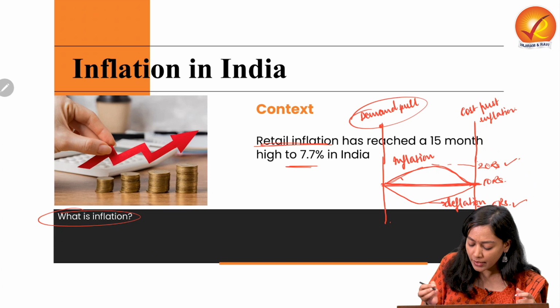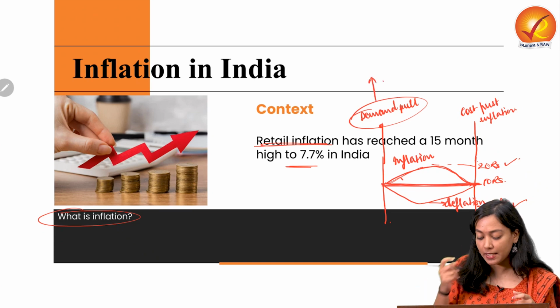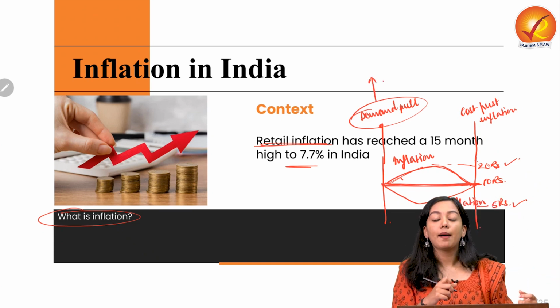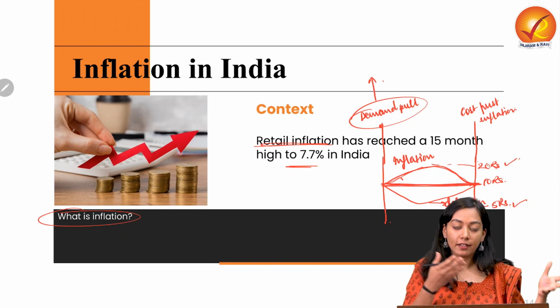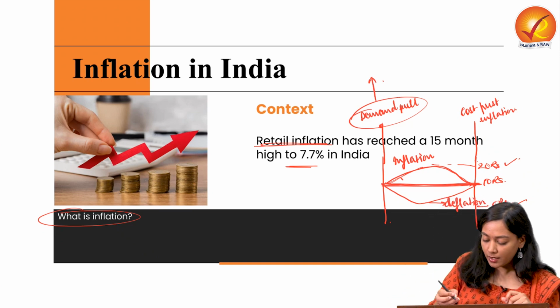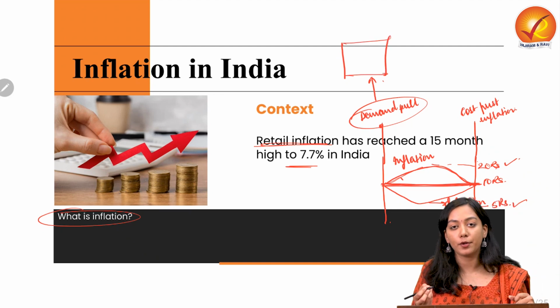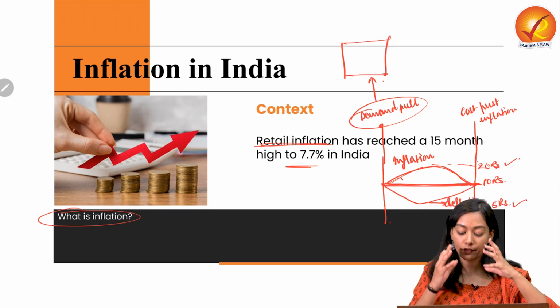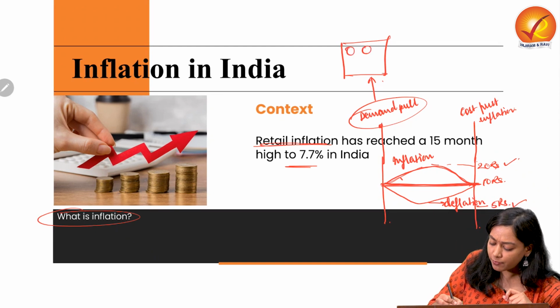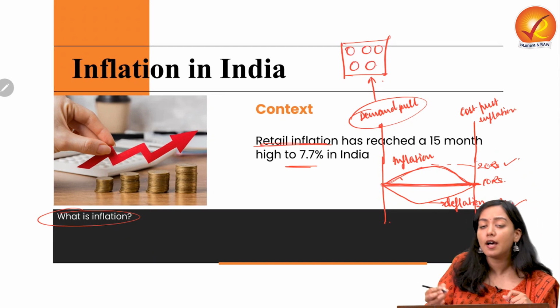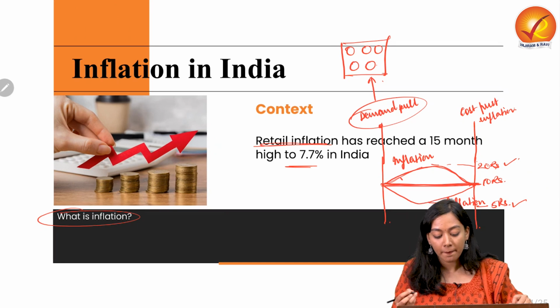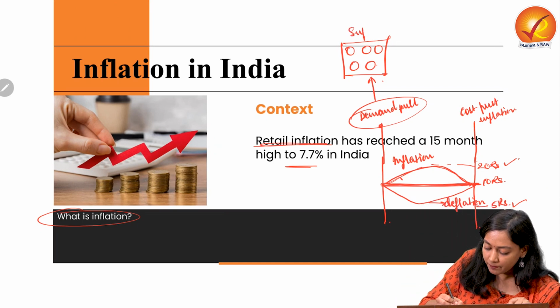What is demand pull inflation? See, taking the example of tomatoes, because tomatoes are getting inflated too much this time, let's try to understand it with the example of tomato. Suppose the market availability of tomato is about 5 quantums. We have got 5 tomatoes in the market, but then this is the supply.